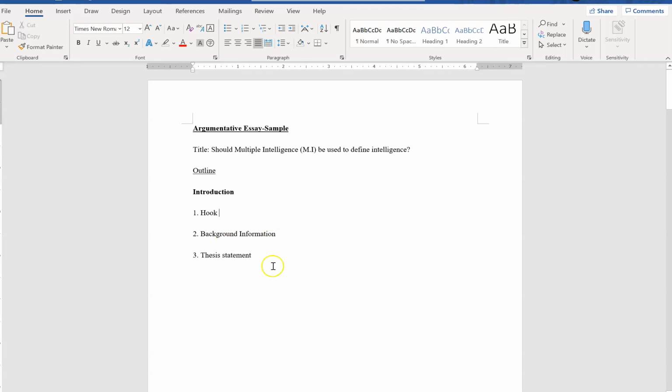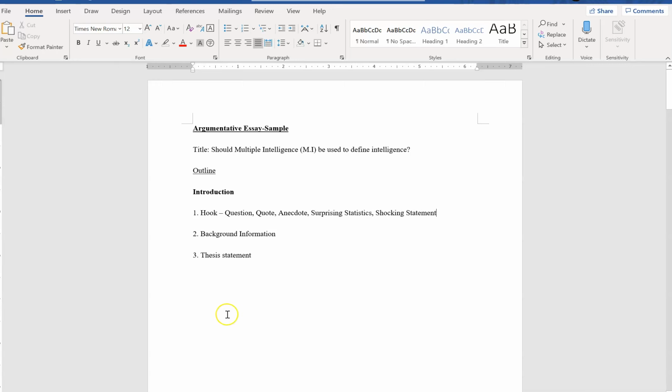Alright, so as usual, in the introduction we have three parts to it. The first one is the hook. We have question hook. We have famous quote hook. We have anecdote, which is a short story. We have surprising statistics. And we also have one last one, a shocking statement.